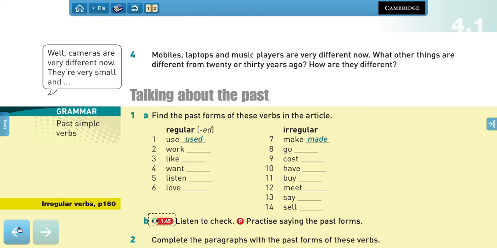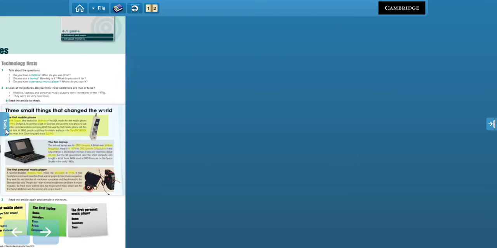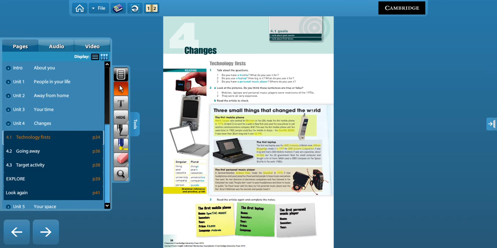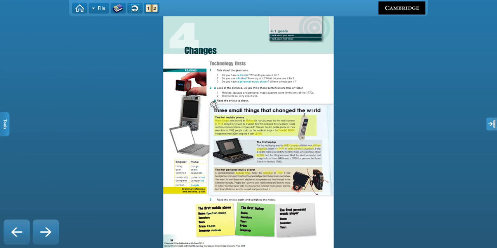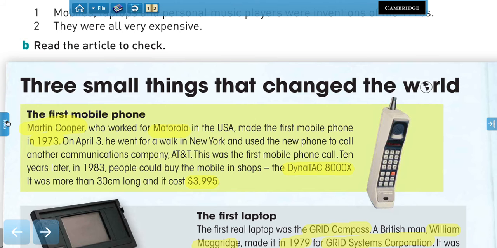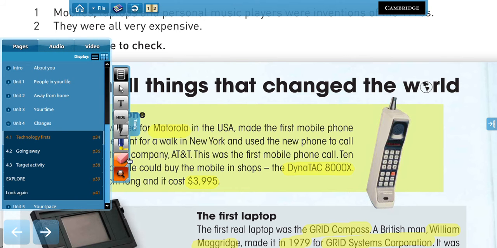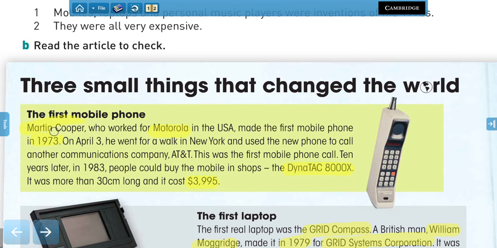Now, if we go back to the text, a good exercise is for you to identify which verbs are written in past. So, let's see. I'm going to erase this, right, so you don't get confused. So, now read this part and try to identify which verbs are written in past.